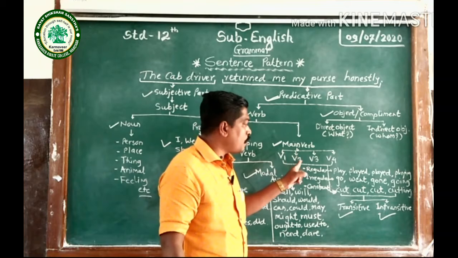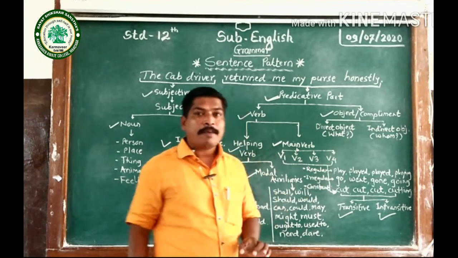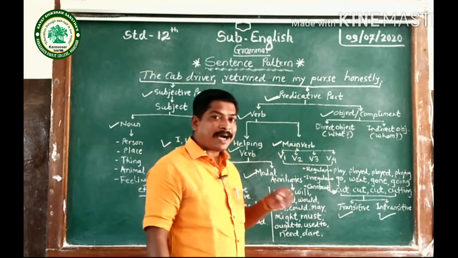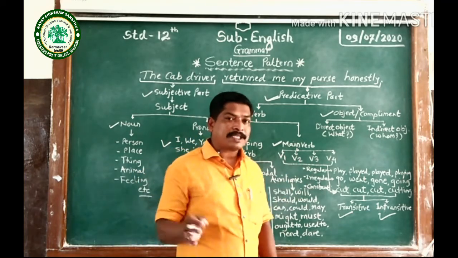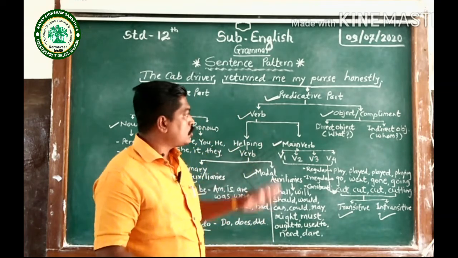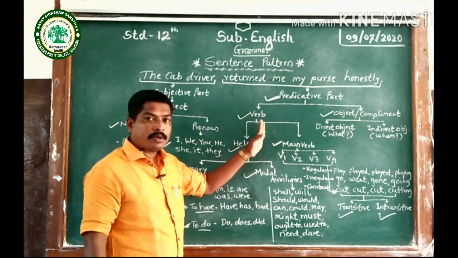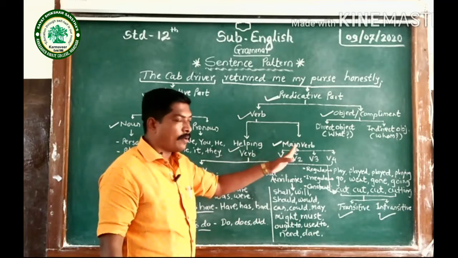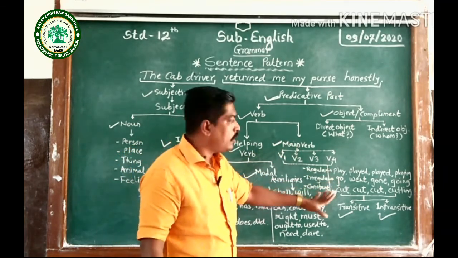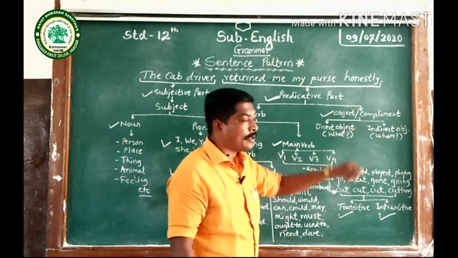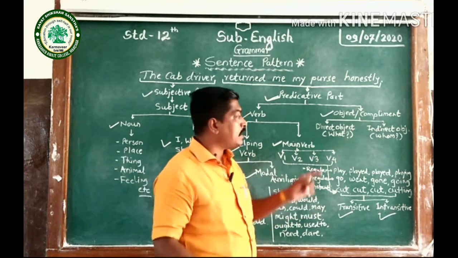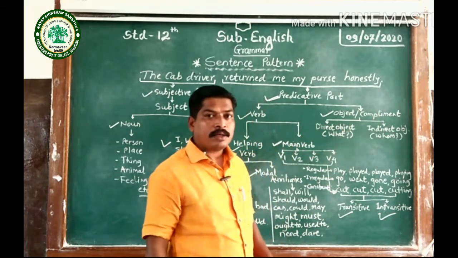And V1, V2, V3 and V4 are the forms. V1 means root verb, V2 means past of the verb, V3 means past participle of the verb, V4 means present participle of the verb. So this is the verb: helping verb and main verb. And about main verb, I have recently spoken. Now let's move forward again. In the predicative part, we also get the object or complement.